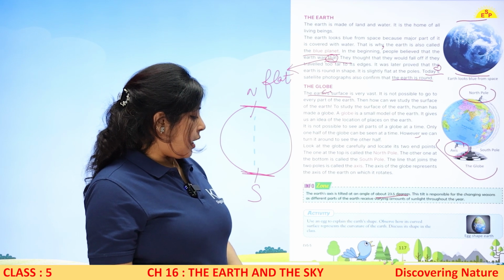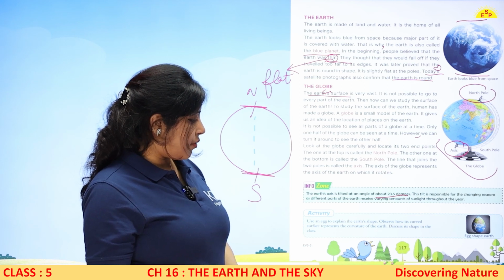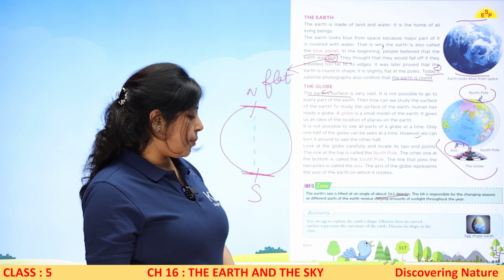You have to use an egg to explain the earth shape. Observe how its curved surface represents the curvature of the earth. You have to discuss its shape in the class.